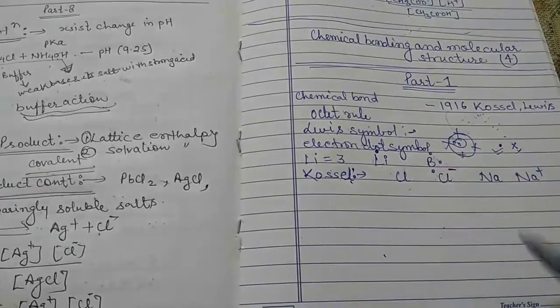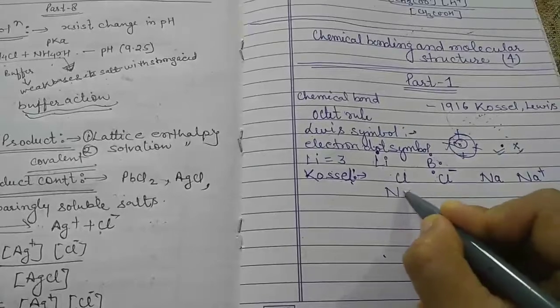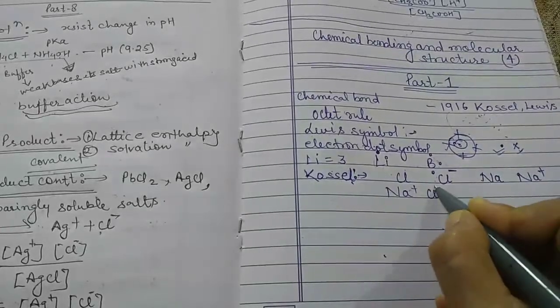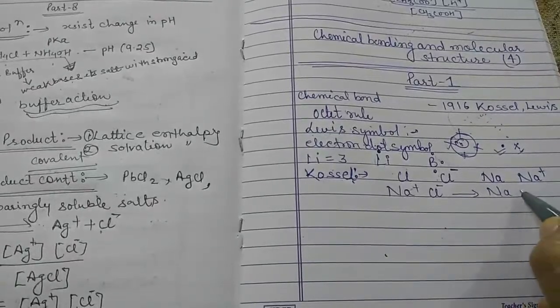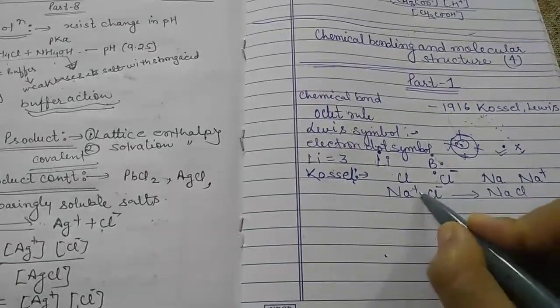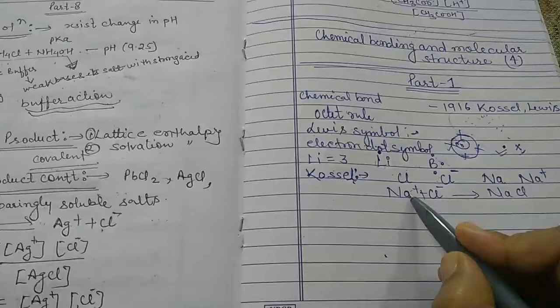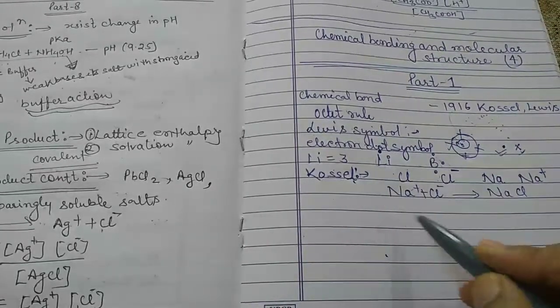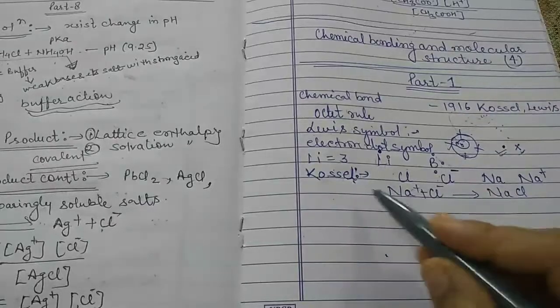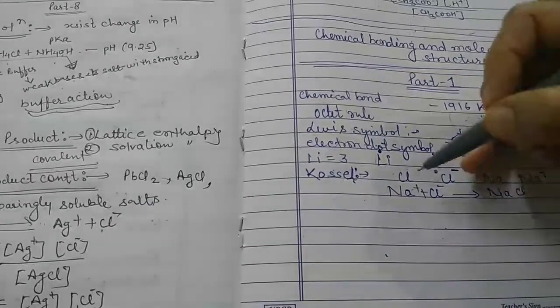When any compound is formed, for example NaCl, how is NaCl formed? Na combines with Cl, so NaCl is formed. Na has the positive charge and Cl has the negative charge, so there is an electrostatic force of attraction between the negative and the positive ion.